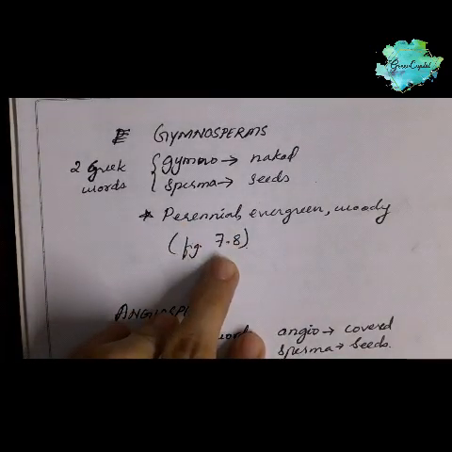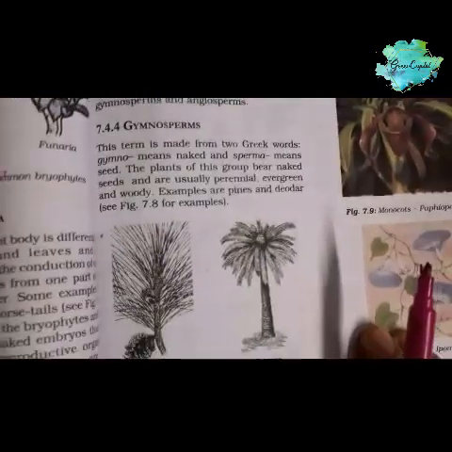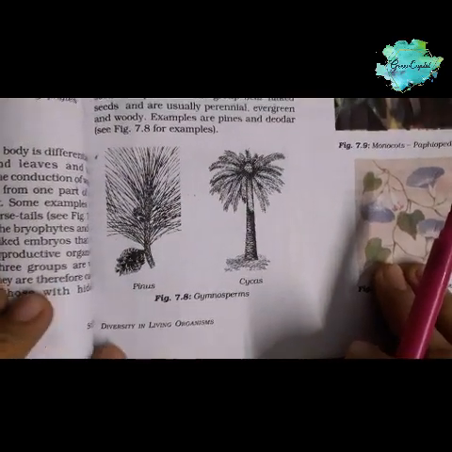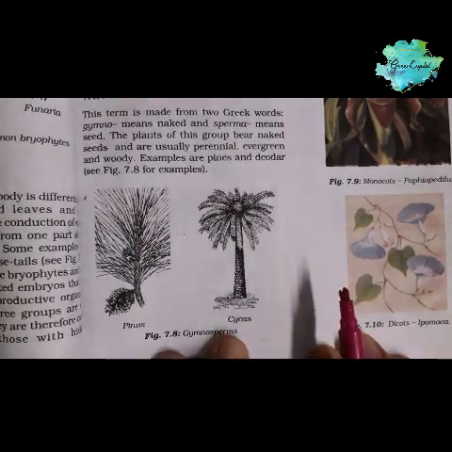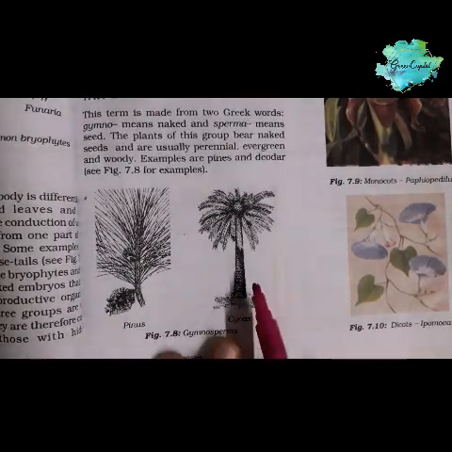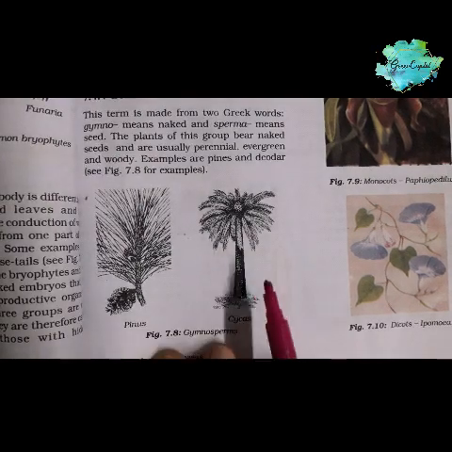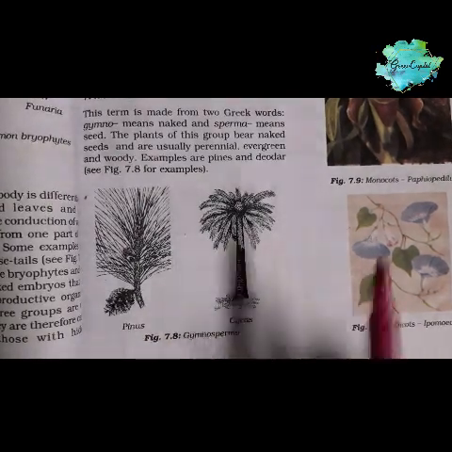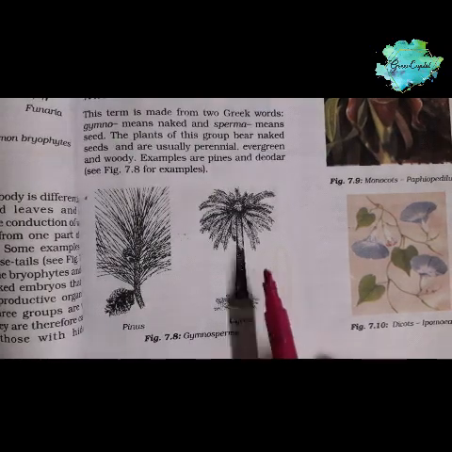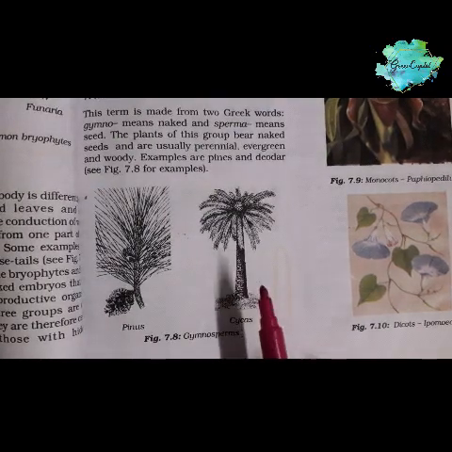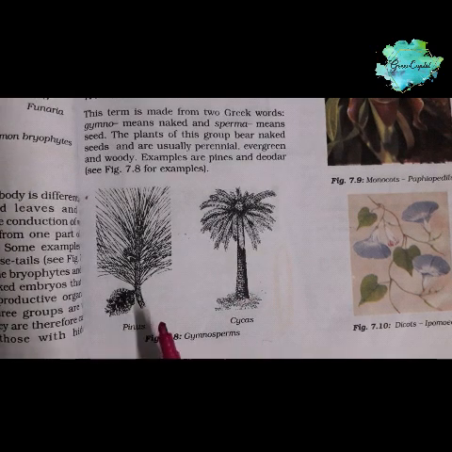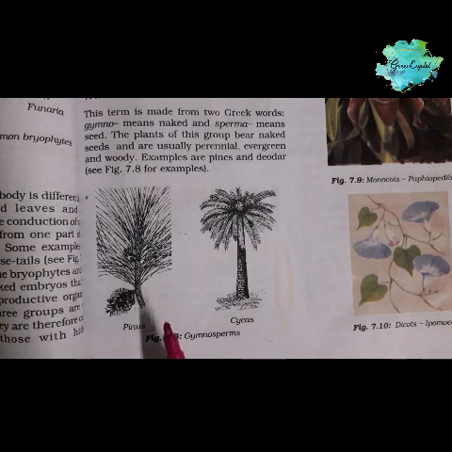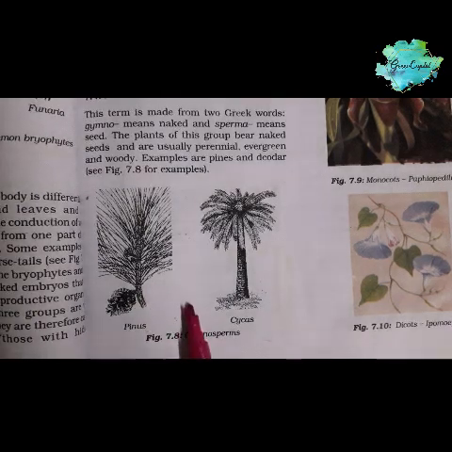And just have a look at figure 7.8, that is here. Okay, gymnosperms, Pinus and Cycas they have given here. So these cycas are mostly found in the tropical forest and seasonally dry forest and well-drained environment, etc. This is a very ancient type of plant, an evergreen plant. This is a pinus. It is also found in well-drained and sandy soil, humid climate, and sometimes in rocky habitat also, on highlands,